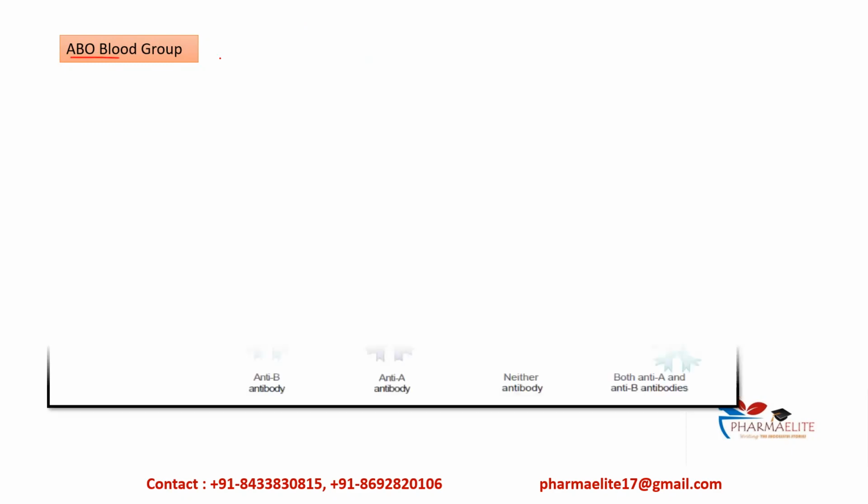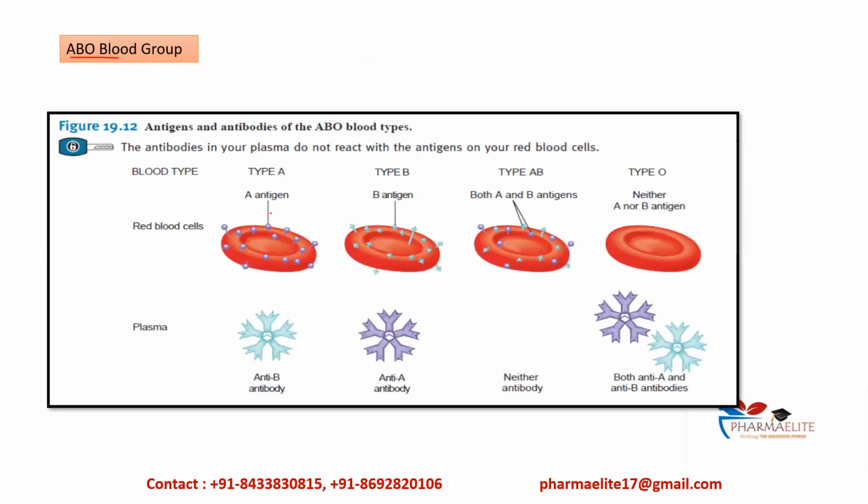So let's start. You know that this is an RBC, and RBC has various antigens, and in this particular ABO blood group, we will talk about antigen A and antigen B. So this is an RBC. This is type A blood group. Type A blood group will have A antigen on its RBC, correct? And it will have the opposite antibody, right? In its plasma, this particular blood group A will have the opposite antibody, that is anti-B antibody.